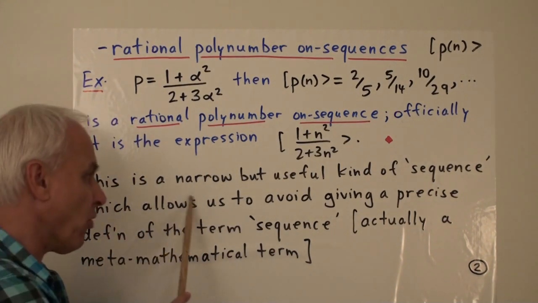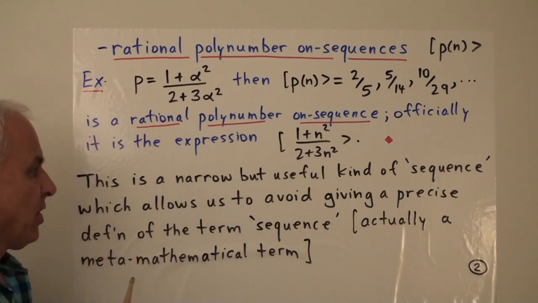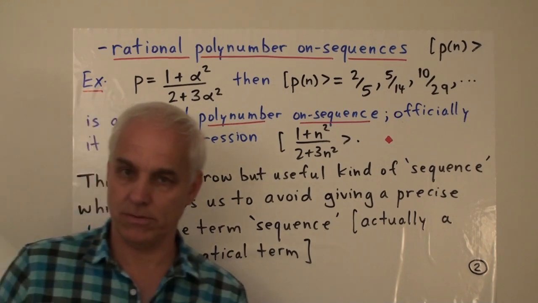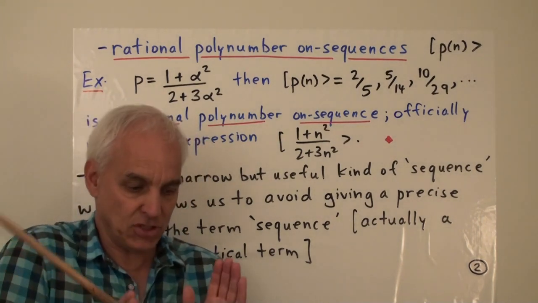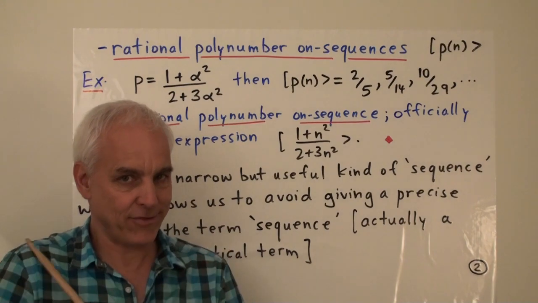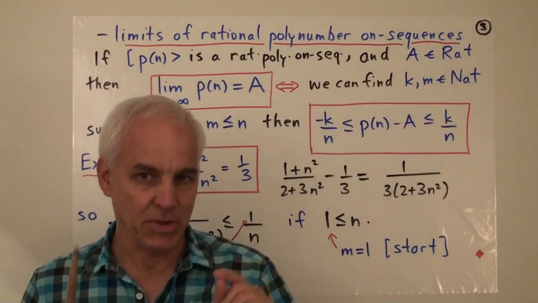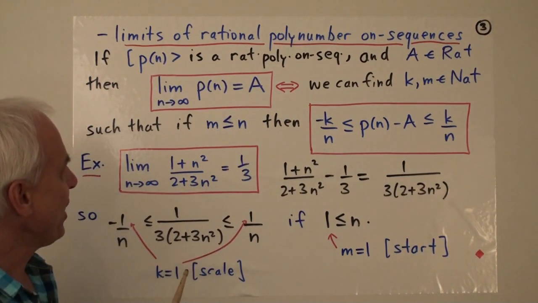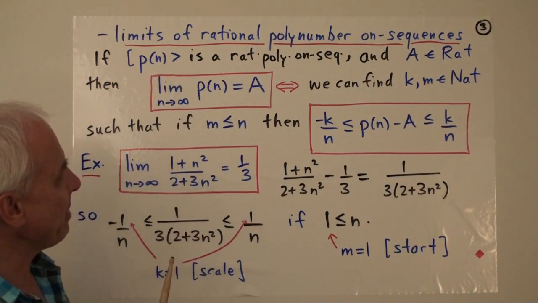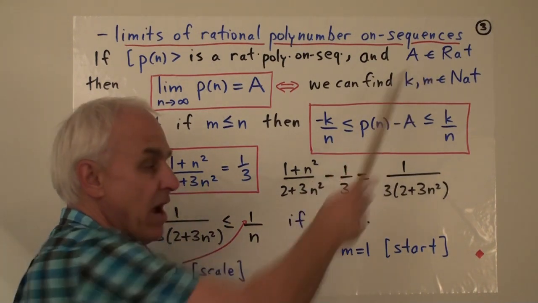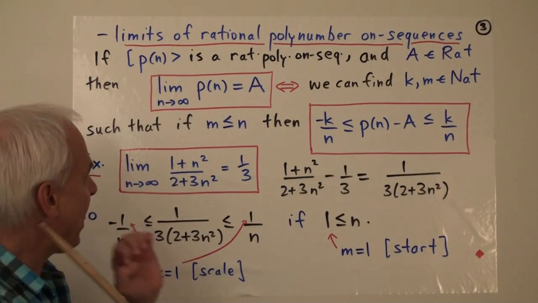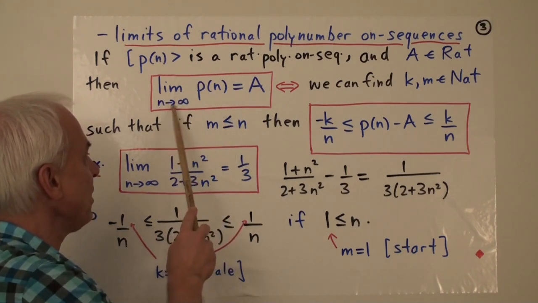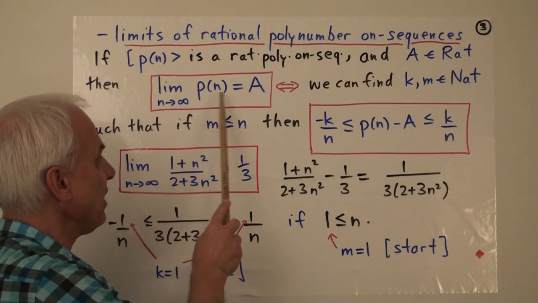All right, so this is a narrow but useful kind of sequence which allows us to avoid giving a precise definition of the term sequence in general. So we're restricting ourselves to just this narrow kind of sequence. And then the next thing that we did is we talked about limits of rational polynumber sequences. So if we have such a rational polynumber sequence, and if A is a rational number, we wanted to define what this expression means: what it means for the limit as n goes to infinity of p of n equals A.